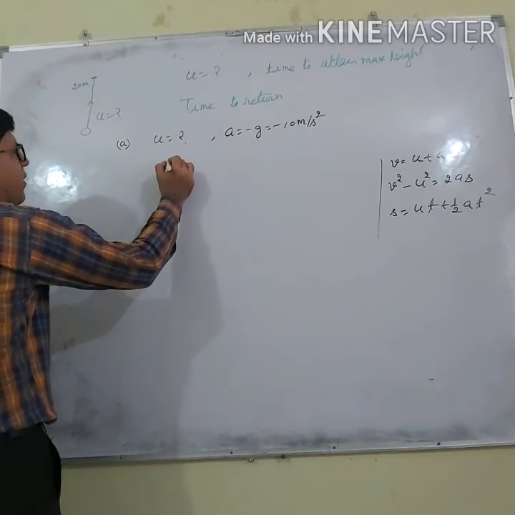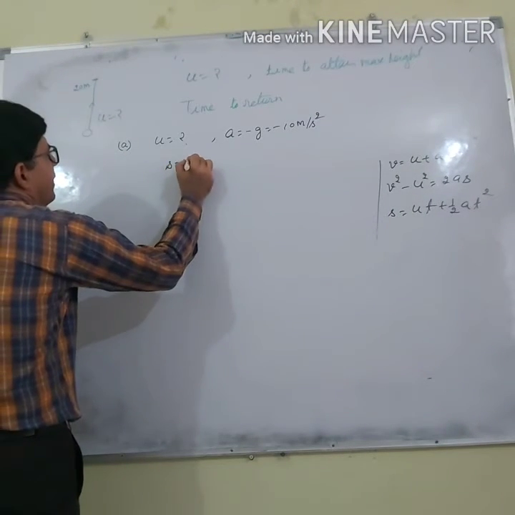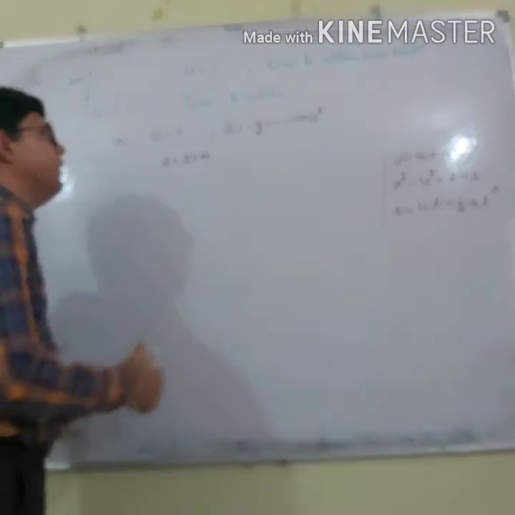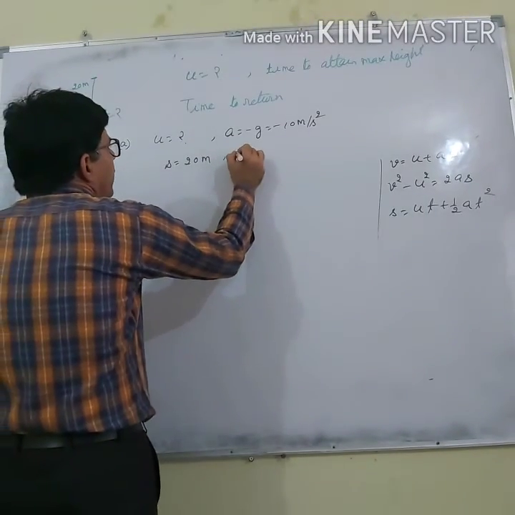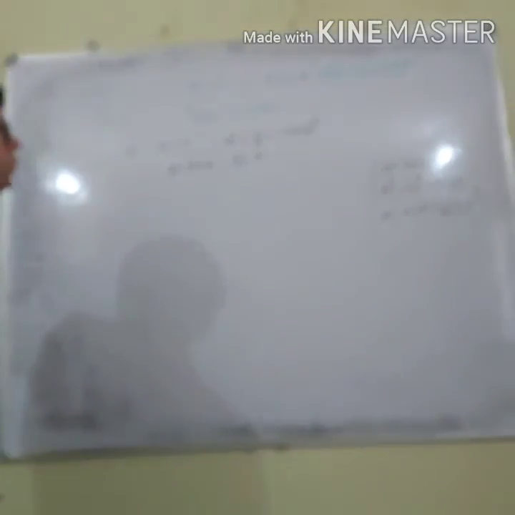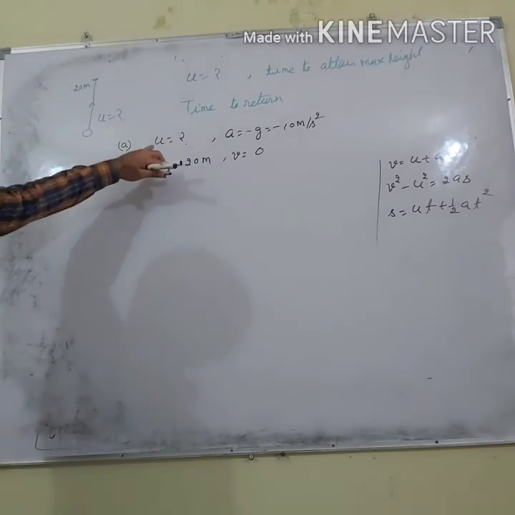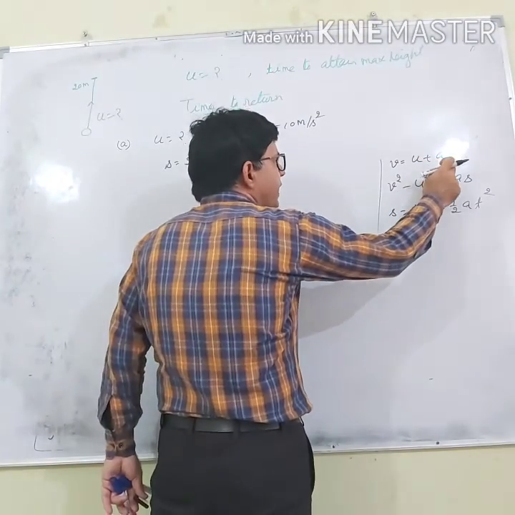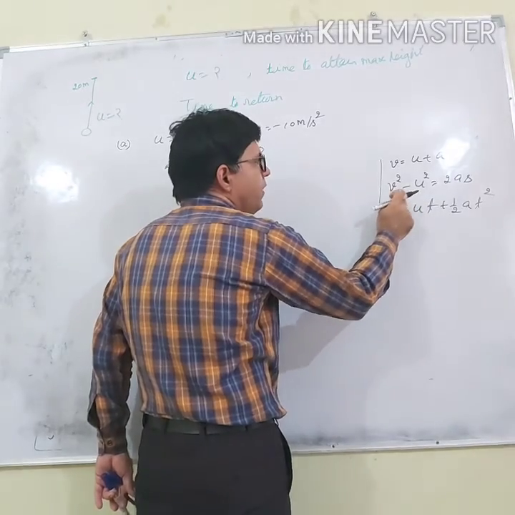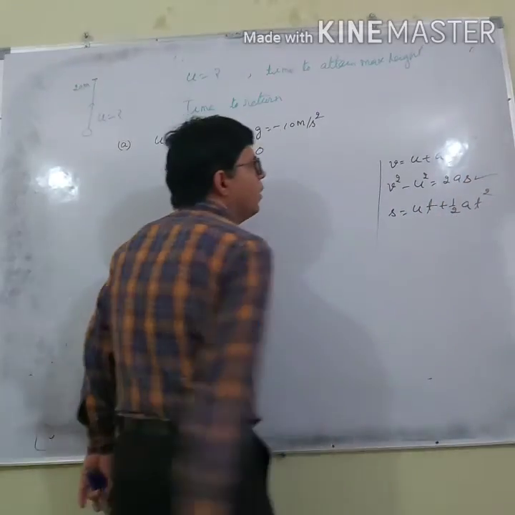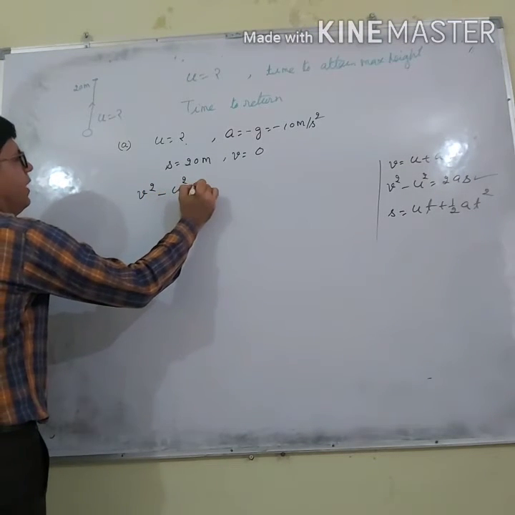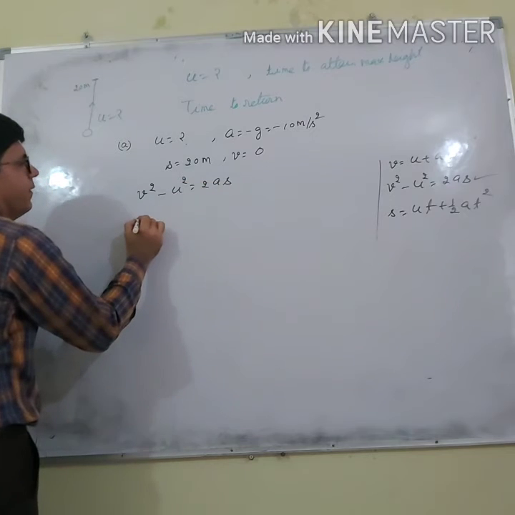What am I given? Its height is 20 meters, so I am representing it by s. Now I told you that at the point of maximum height, final velocity v becomes 0. So which formula will I use? V equals u plus at needs t, s is not given, so I will not use this formula. I will use v square minus u square equal to 2as.